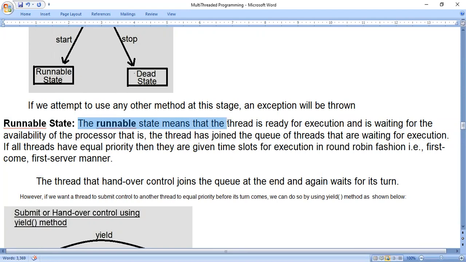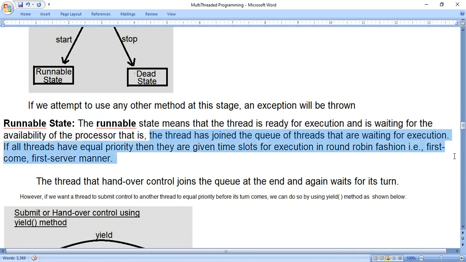That means it doesn't mean it is executing, it is ready to execute. So runnable state means the thread is ready for execution and is waiting for the availability of the processor. Whenever any software is working, the processor makes the software work, so it says availability of the processor. That is, the thread has joined the queue of threads that are waiting for execution.